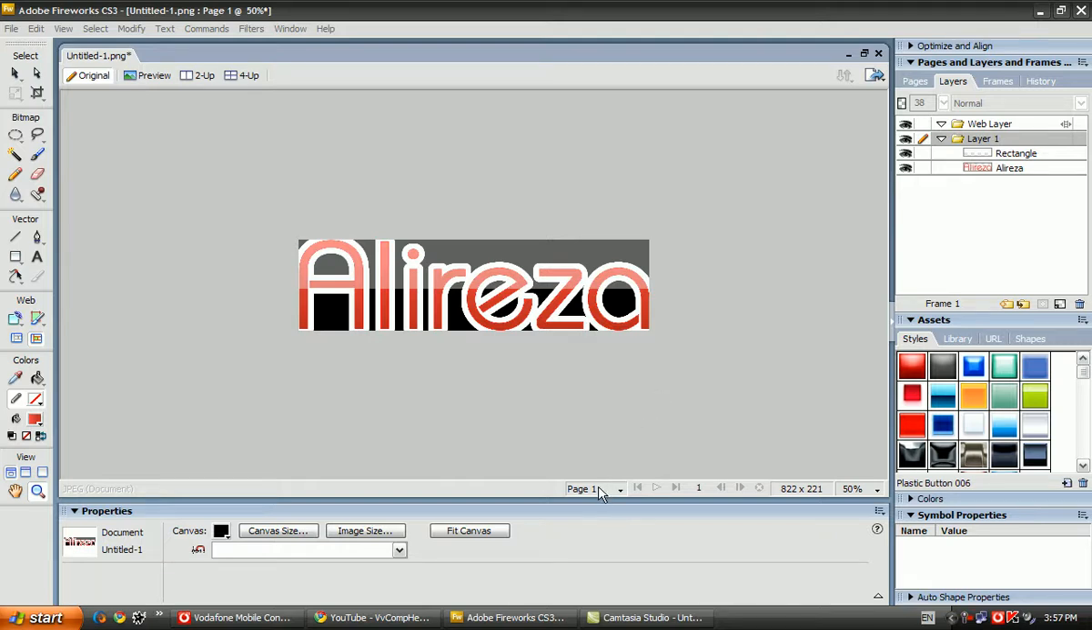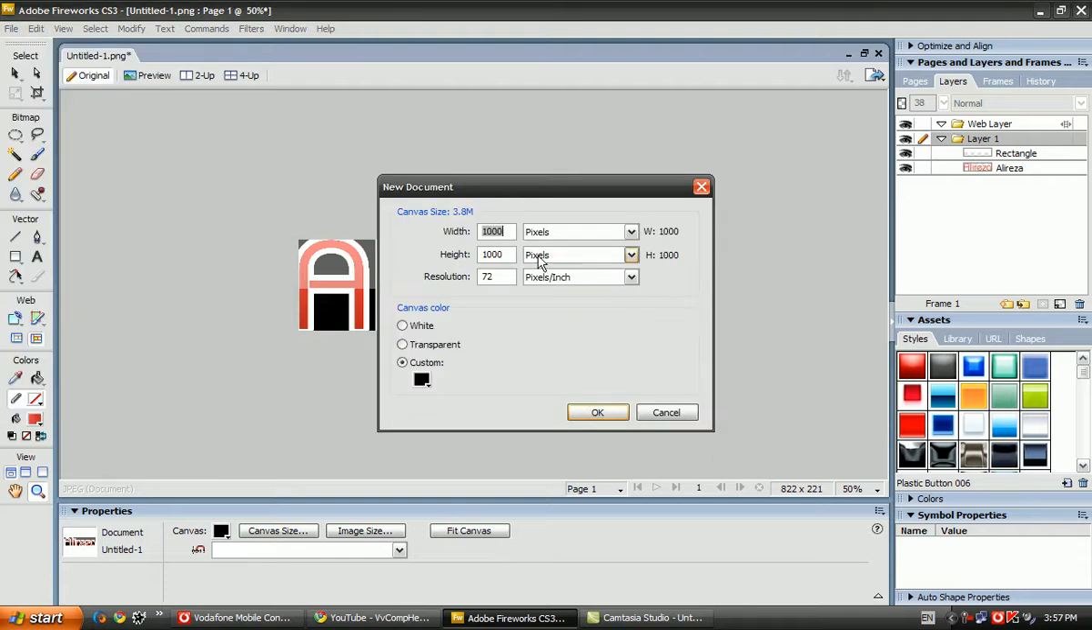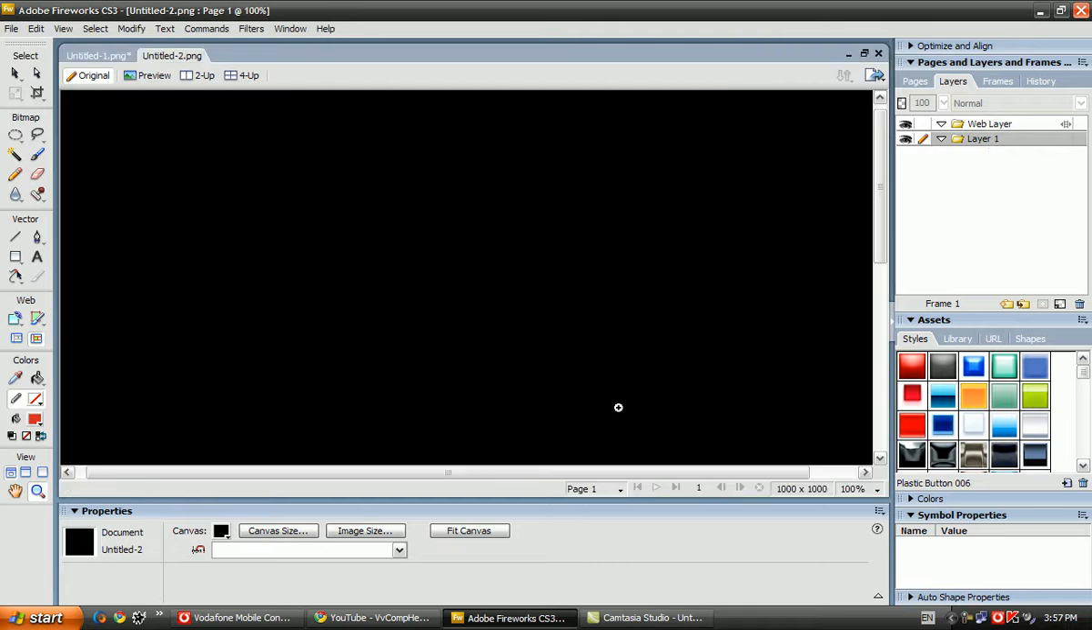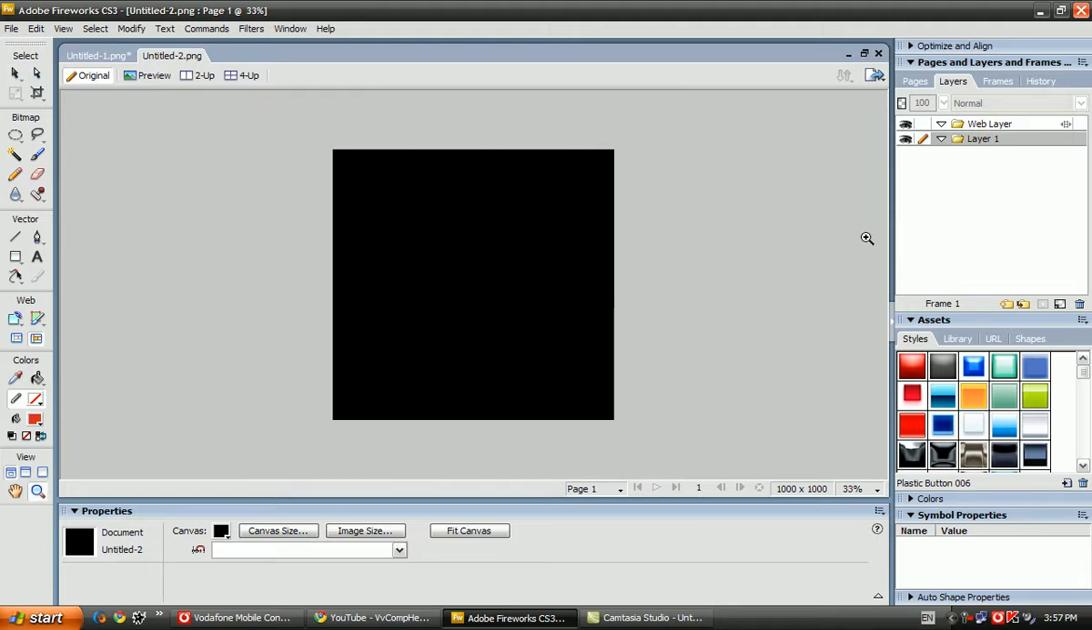King Tutorials, and today I'll be showing you how to make an outline text like mine with this glossy thing. And yeah, it's very easy. So let's get started. You open a new file, 1000 by 1000, custom, black, and okay. Oh, sorry. You can make it smaller, yeah, like this.